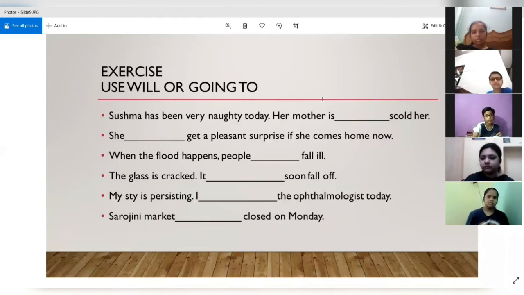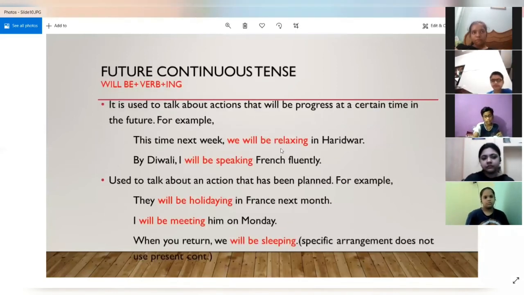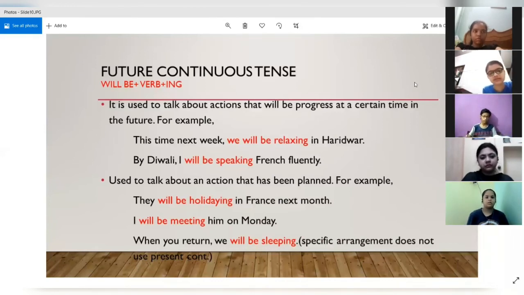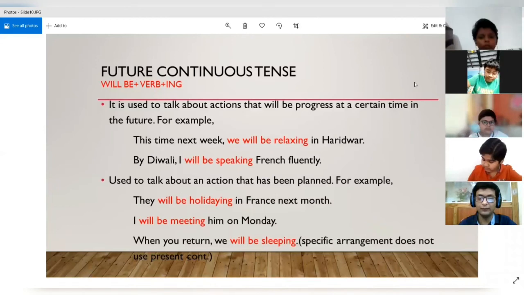Now we will start with the next form of tense, that is the future continuous tense. We will see the uses of future continuous tense. The form it takes is will be plus verb and the ing. All right. So you will see in the examples also the form that this form of tense takes. It is used to talk about actions that will be in progress at a certain time in the future. All right. So at a certain time in the future, if one action is happening at that certain time, then we use the future continuous tense.